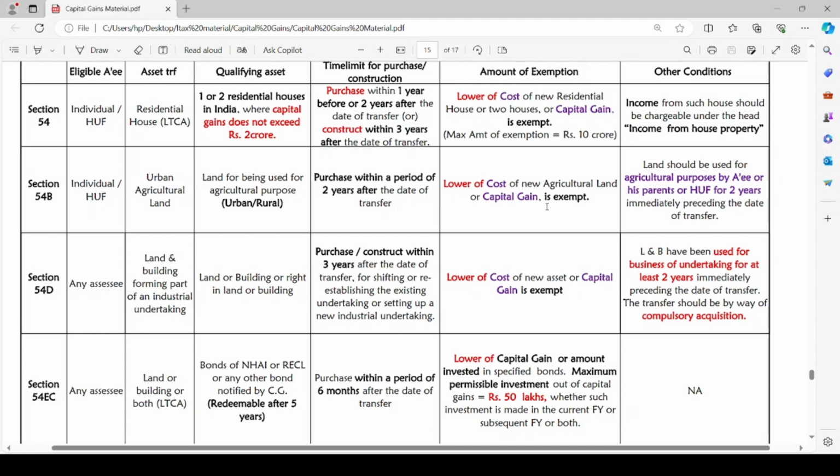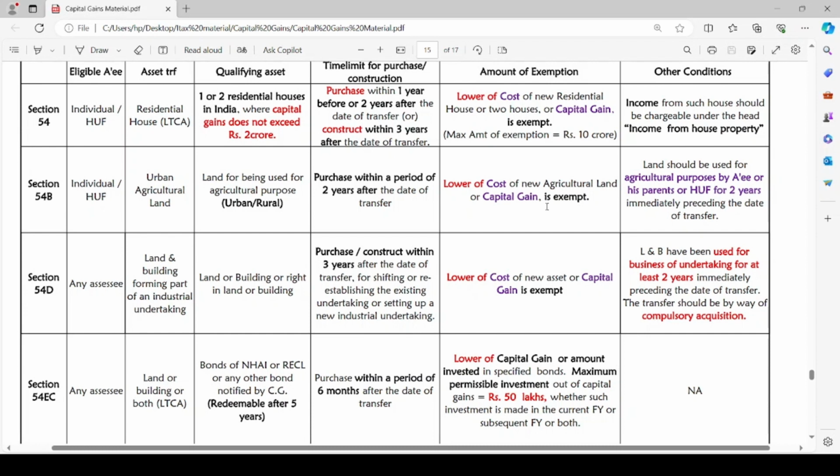When we are talking about section 54 only, the qualifying asset is 1 or 2 residential houses in India where capital gains do not exceed rupees 2 crore. The assessee is transferring one residential house which is a long-term capital asset, and he is acquiring 1 or 2 residential houses in India itself, and the capital gain on such transfer does not exceed rupees 2 crore.